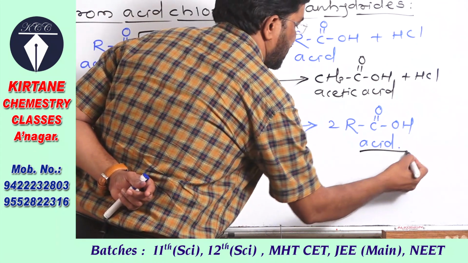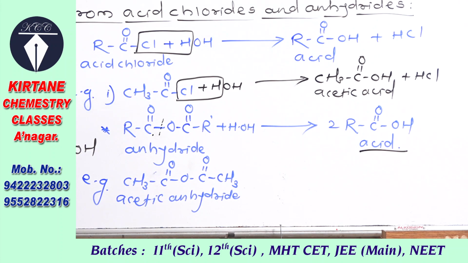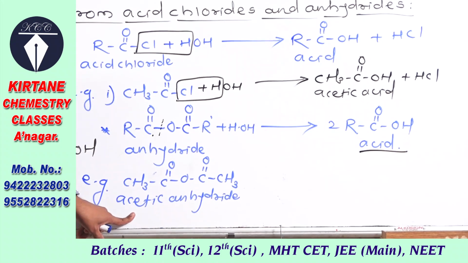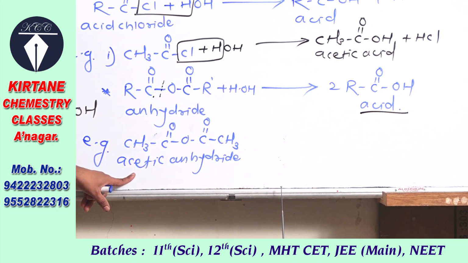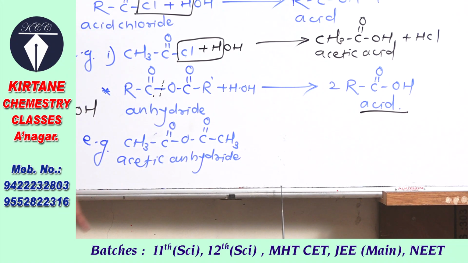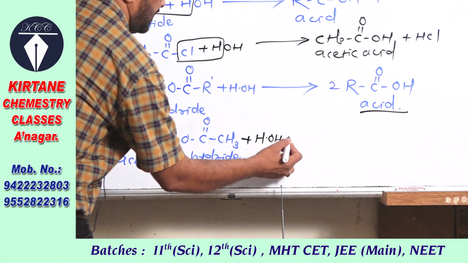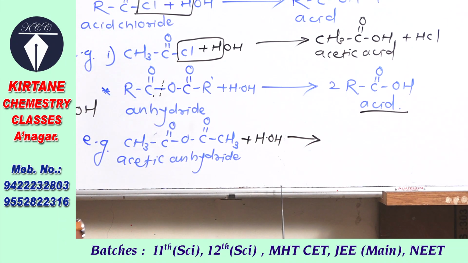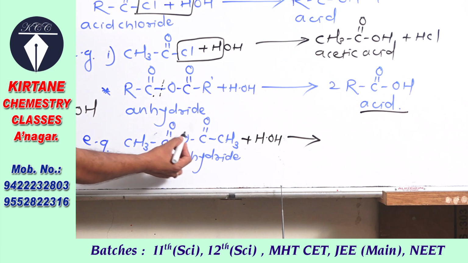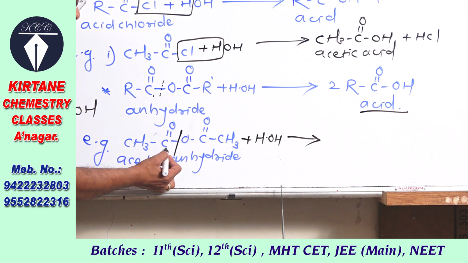So here carboxylic acid is obtained. Carboxylic acids are formed. Here I have taken acetic anhydride. It is also named as ethanoic anhydride, and when water is added to it, it undergoes hydrolysis. You can break the chain like this.